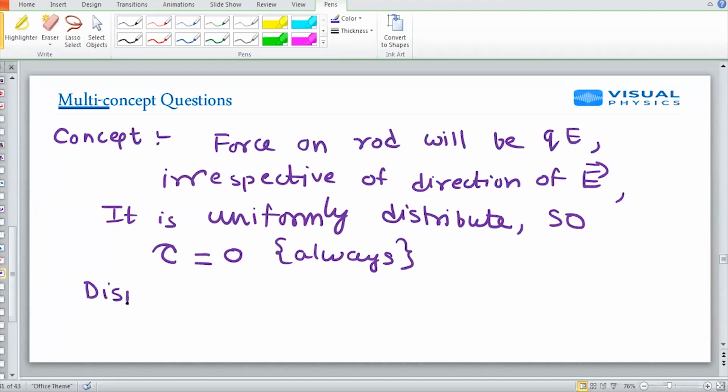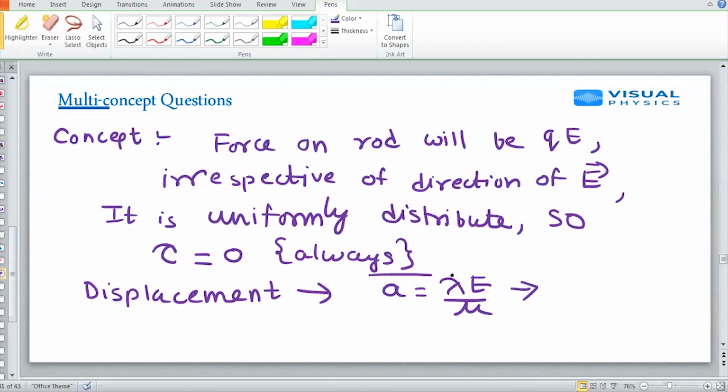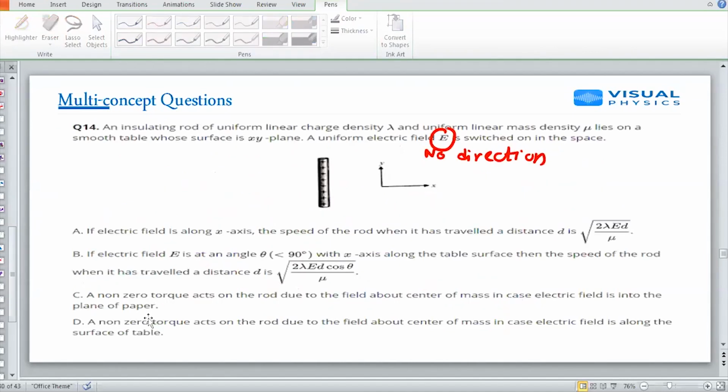And the uniform acceleration a is equal to lambda E by mu. If you have uniform acceleration, then the displacement is under root of 2 lambda E d by mu.